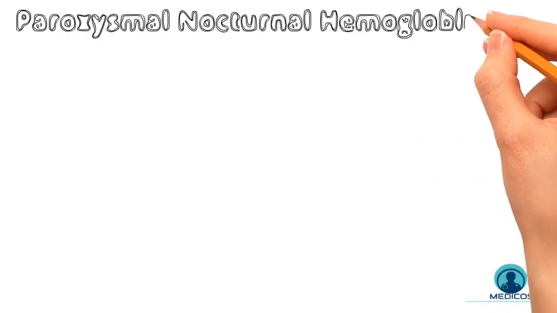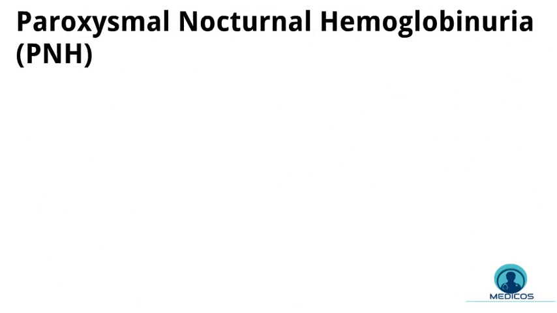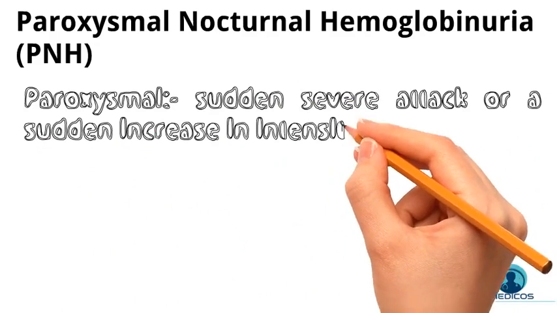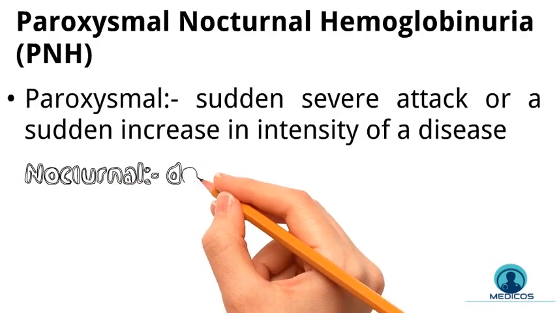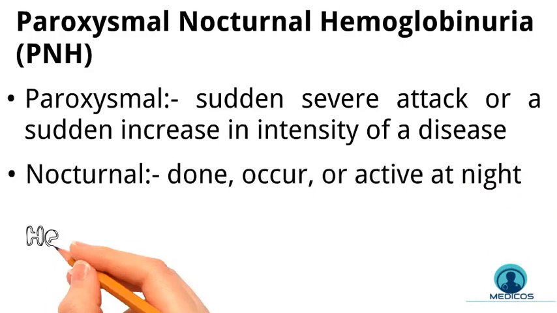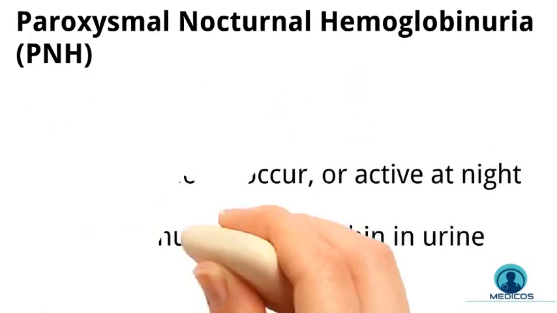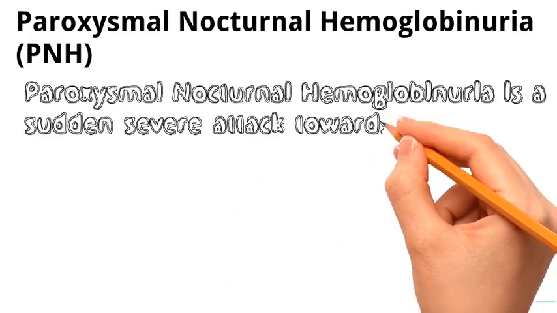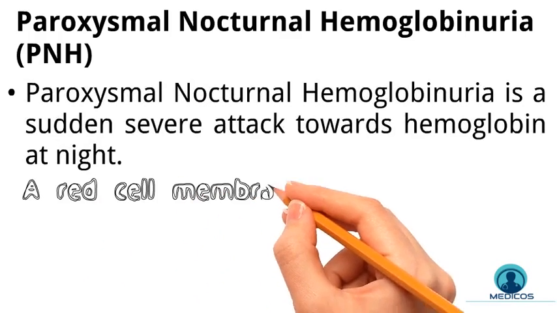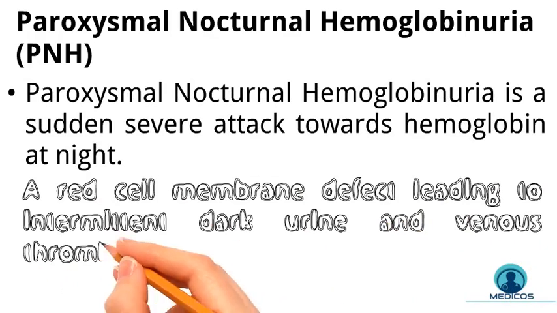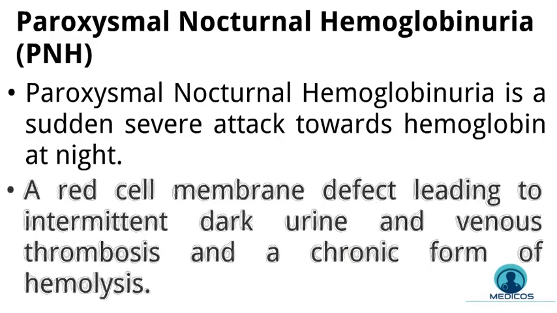The other type of anemia is paroxysmal nocturnal hemoglobinuria or PNH. Before getting into the technical definition, let's see the literal definition first. Paroxysmal means a sudden severe attack or a sudden increase in intensity of a disease, nocturnal means occurring or active at night, and hemoglobinuria means hemoglobin in urine. So paroxysmal nocturnal hemoglobinuria is a sudden severe attack towards hemoglobin at night. It can also be described as a red cell membrane defect leading to intermittent dark urine and venous thrombosis, and it's a chronic form of hemolysis.